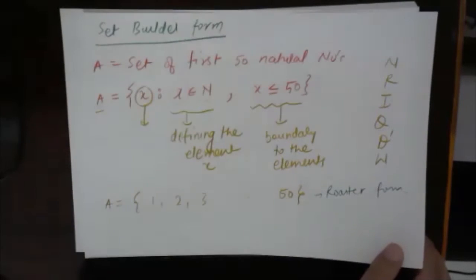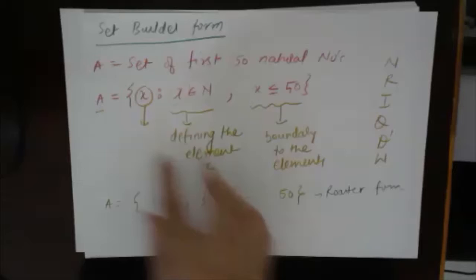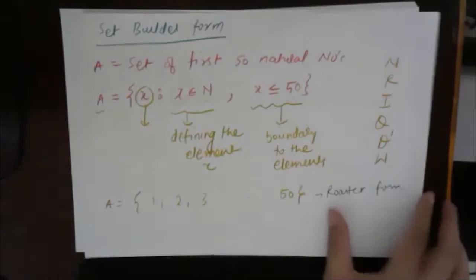Okay, now this one is easy. This one we already know. We have already done this question. So let's do something else. Let's make it a little tricky. Just increase a notch a little bit. Okay. So let's try to write the set of first 5 even numbers in your set builder form.